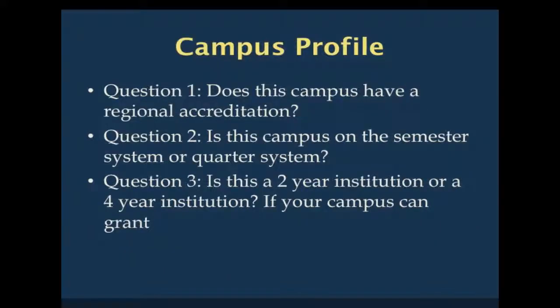Now that you have your materials together, you can compile a campus profile. If you have attended multiple institutions, you will need to compile a campus profile for each institution. Please answer the following 3 questions. Question number 1, does this campus have a regional accreditation? Question number 2, is this campus on the semester system or the quarter system? Question number 3, is this a 2-year institution or a 4-year institution?